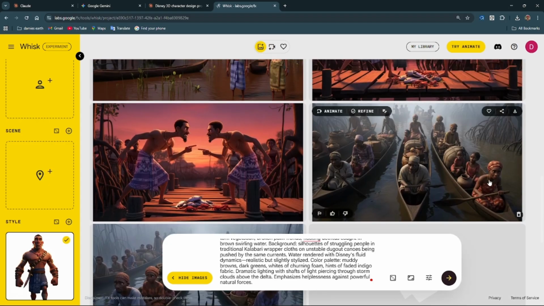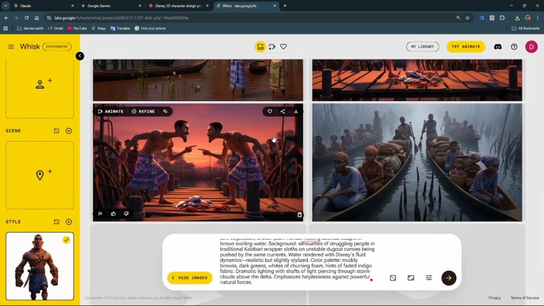Looks more like Alsa people. I don't like this one because it does not reflect what we want.